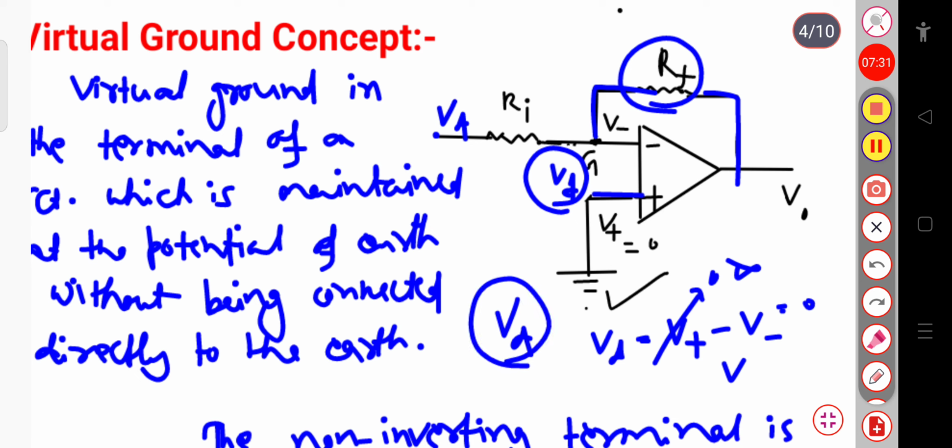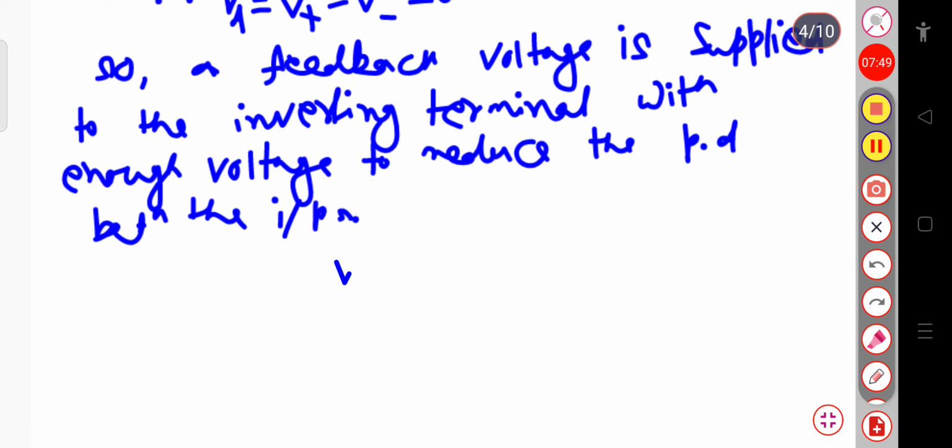So when Vd equals 0, we can simply write minus V minus equal to 0, or simply V minus equal to 0. So indirectly you will get at the inverting terminal the voltage equal to 0. Here I can write the differential voltage is equal to V plus minus V minus.